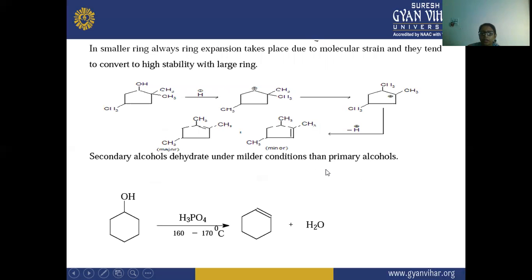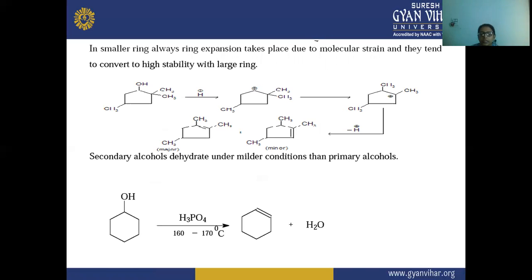Next, in a smaller ring, ring expansion always takes place due to the molecular strain, and they tend to convert to higher stability with larger rings. So here in this case, you can see that in a small ring there is a ring expansion.